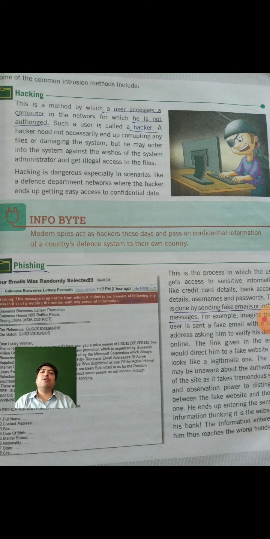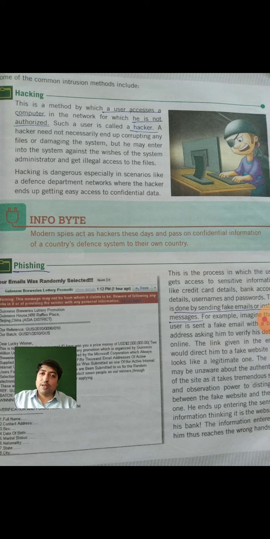We will see in your textbook the definition of hacking. See in your book: this is a method by which a user accesses a computer in the network for which he is not authorized. An authorized person can easily access the computer, but an unauthorized person cannot.